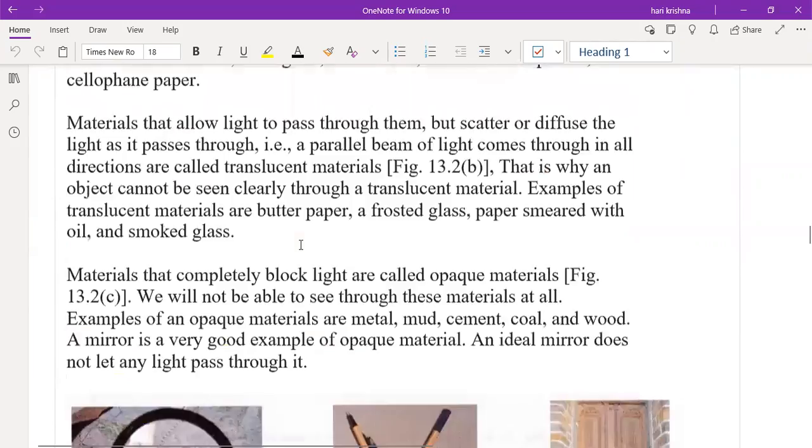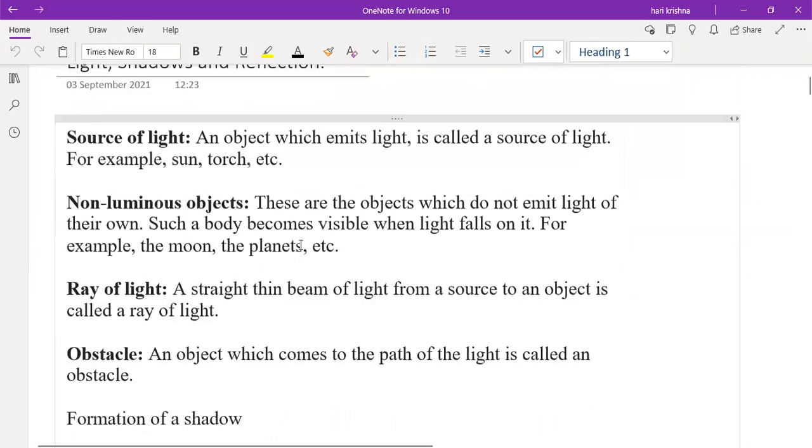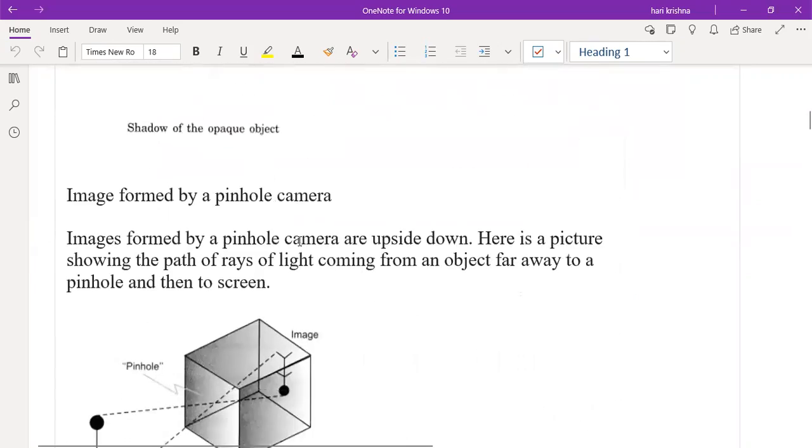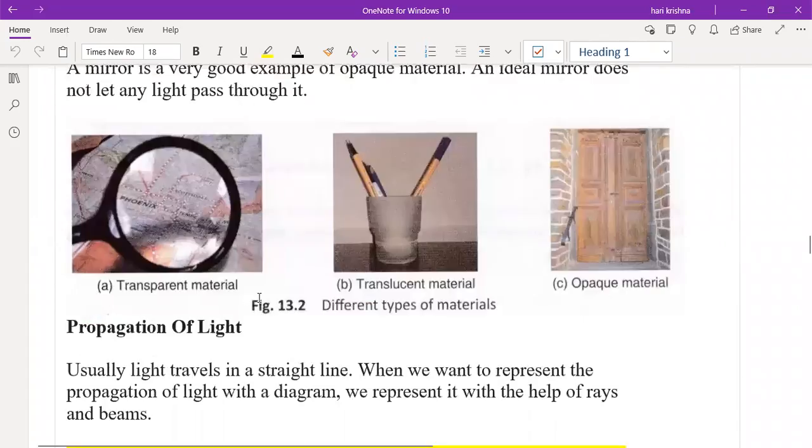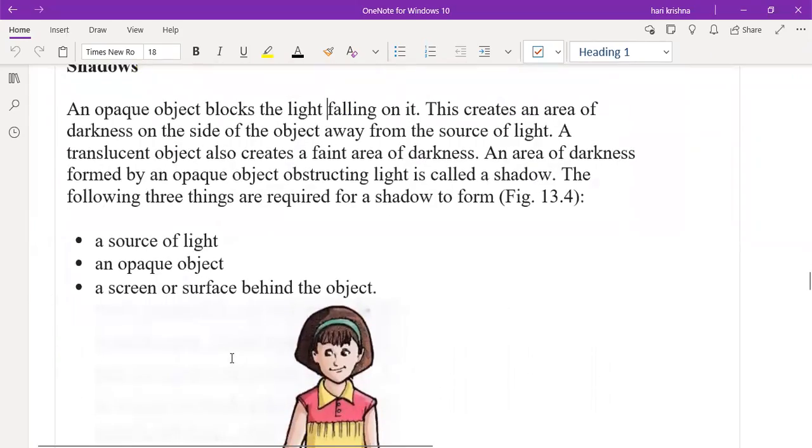So in the last class, we studied about the light, shadow, and the reflection. Reflection of some points we studied in the last class. So about the shadow also is already studied. The shadow is formed only by opaque objects. If an object is placed in the path of the light, it will obstruct the light, and it will create the shadow on the screen.